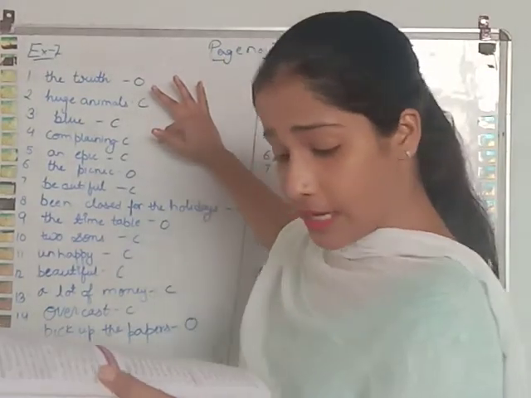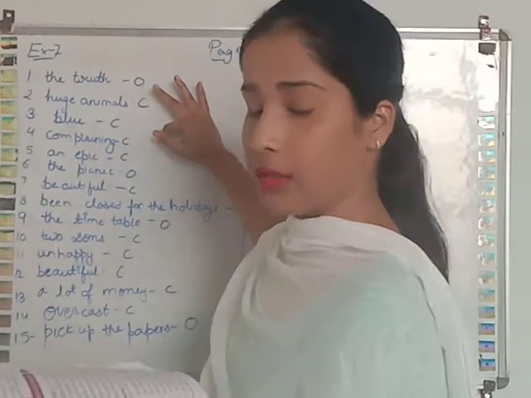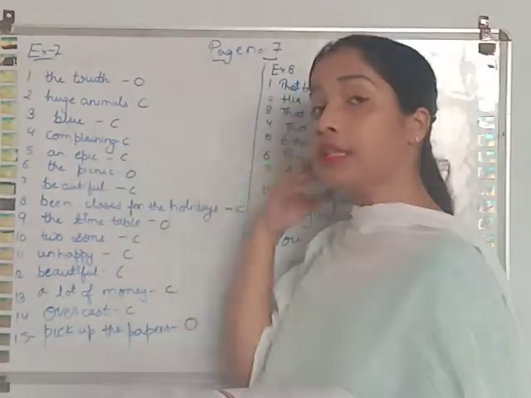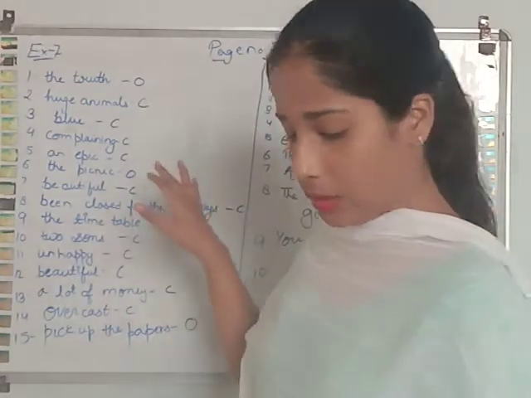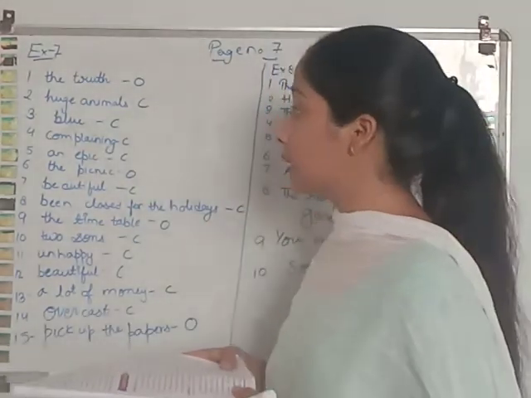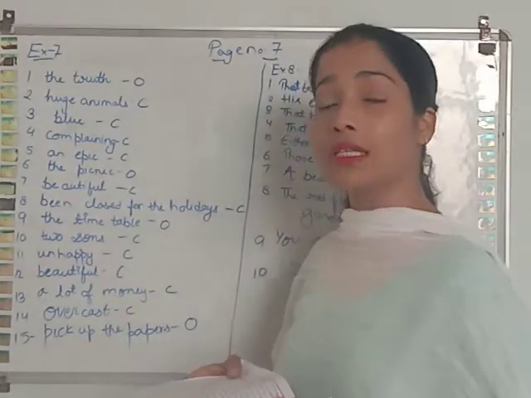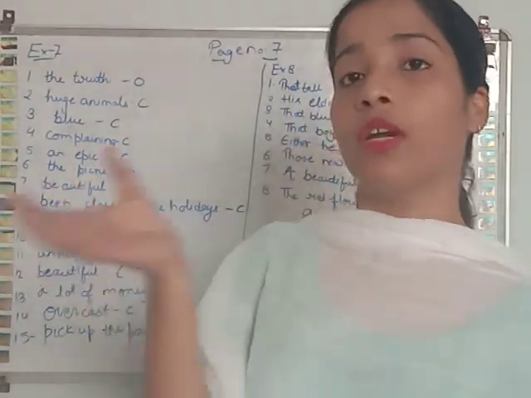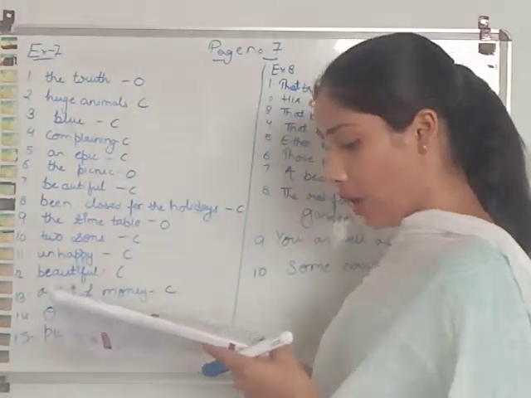Next one. I hear the servant complaining. It is about the word complaining only. So it is a complement. The Mahabharata is an epic. So it is a complement. We are using the word epic for the Mahabharata only. Now the next one.